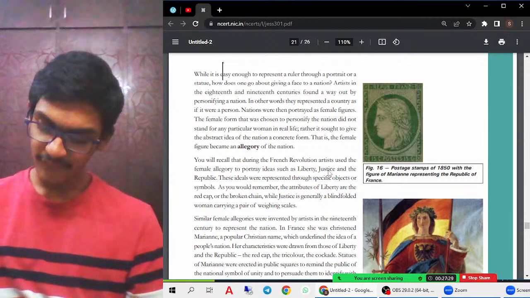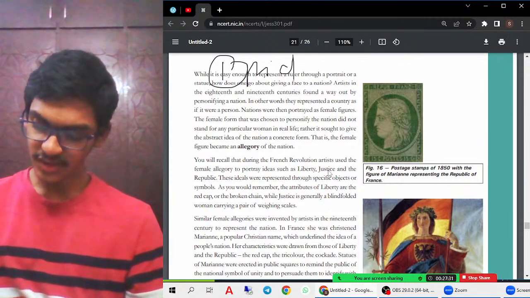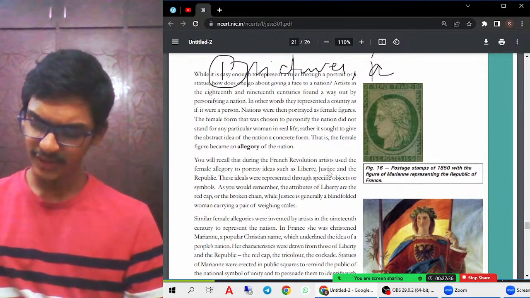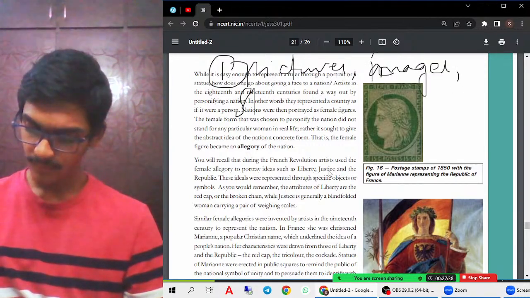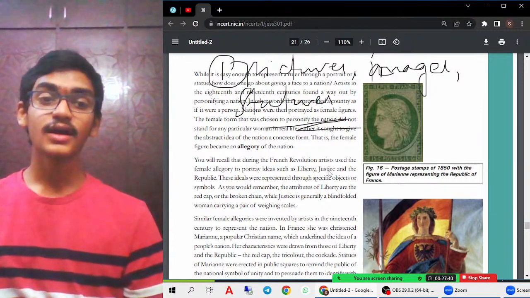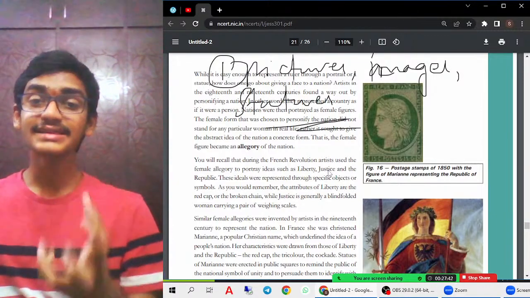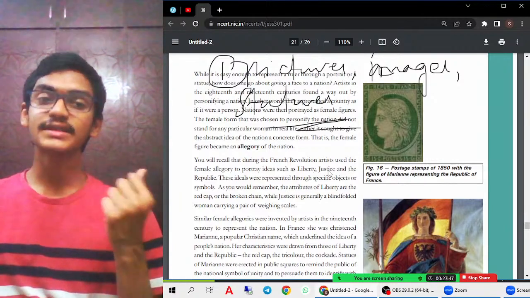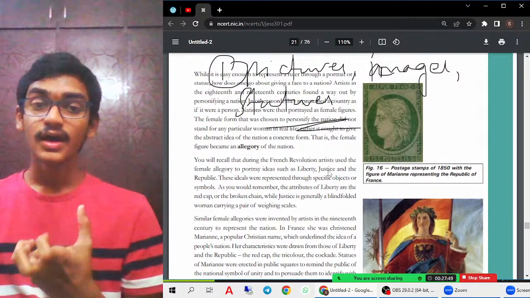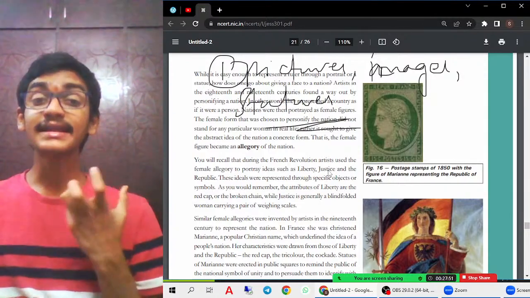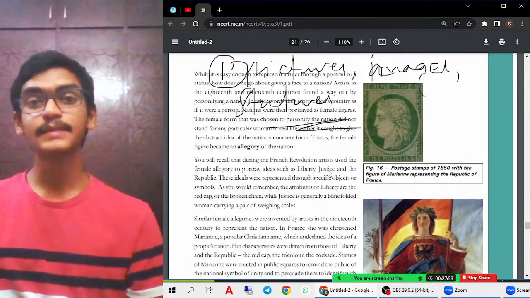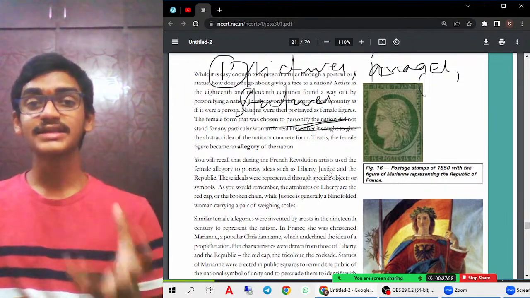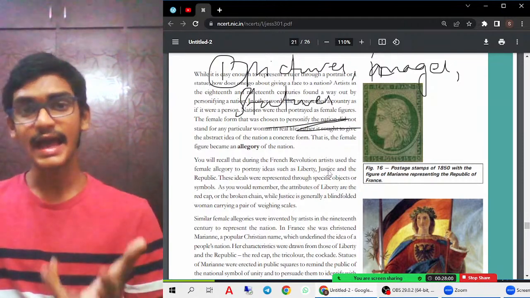So what they have used is pictures. With the help of pictures, images, and statues, they started to think that they belong to that kind of nation. They started to come together with the help of these pictures. They started to unify. Nationalism spread among people across the world because they started to imagine themselves with the kind of pictures they see.